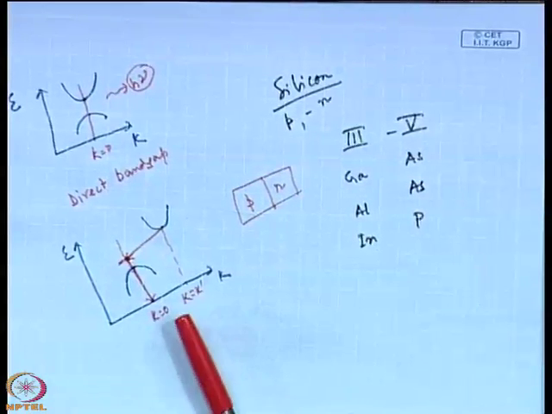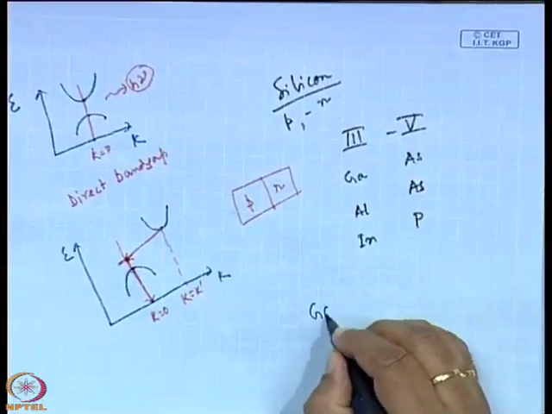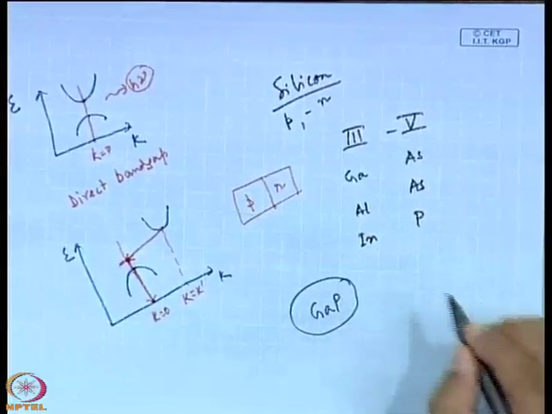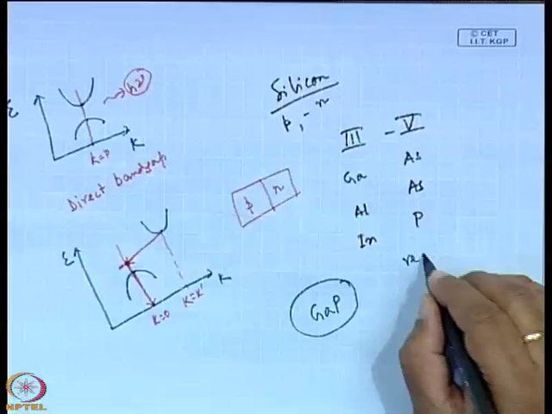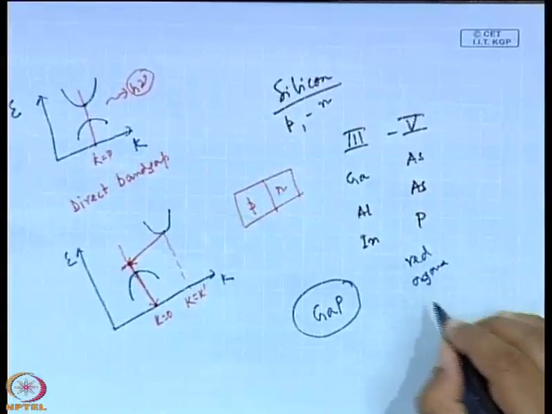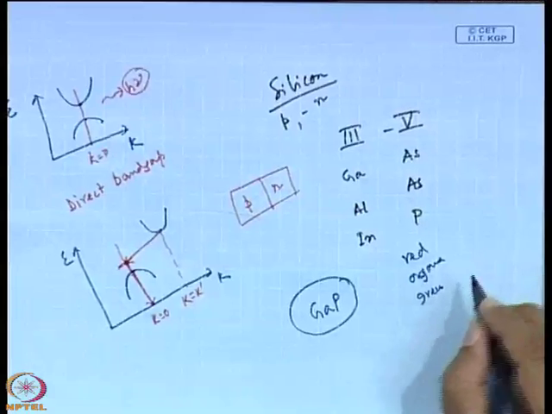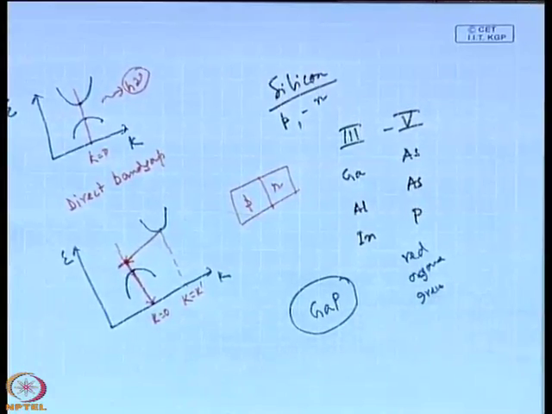So, normally indirect band gap semiconductors are not used, though there are several examples where we use them, particularly gallium phosphide, which is used for making light emitting diodes in the region of red, orange and green. This is due to the impurity added to the gallium phosphide material.